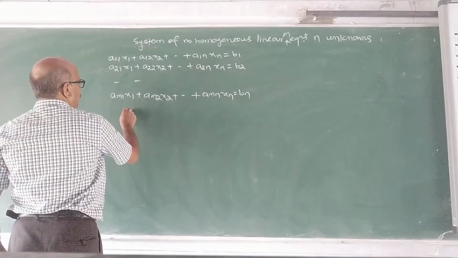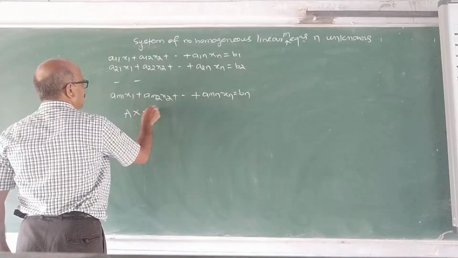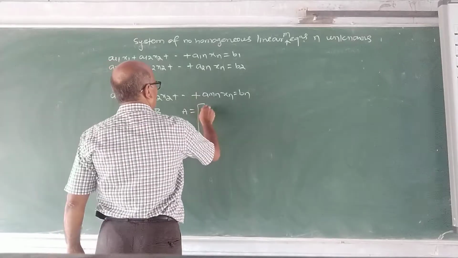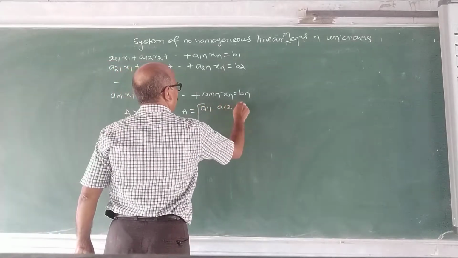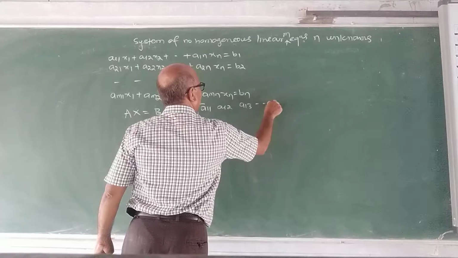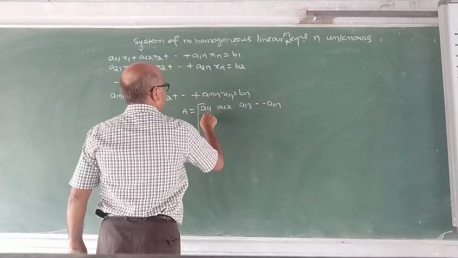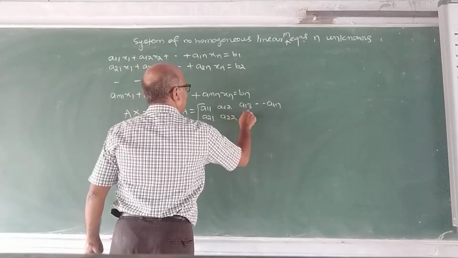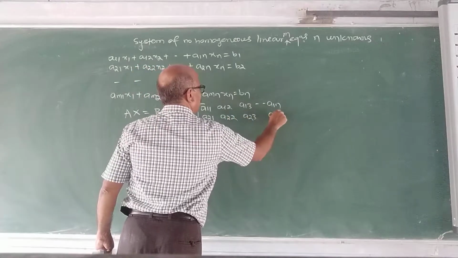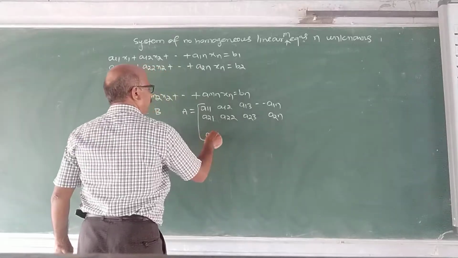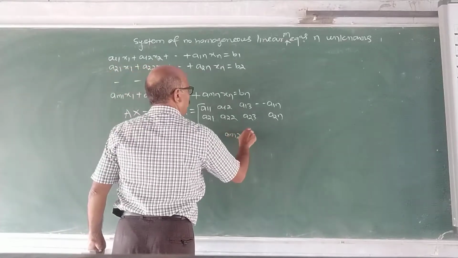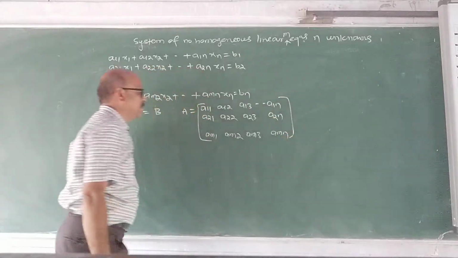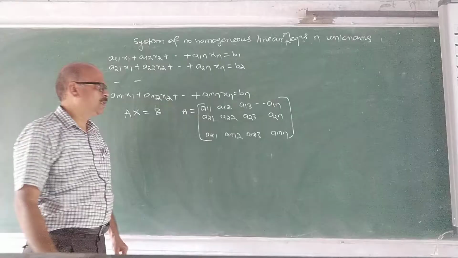Now, the matrix form of the equation is Ax is equal to B. What is A? A is the coefficient matrix: a11, a12, a13, a1n; a21, a22, a23, a2n, and so on; am1, am2, am3, amn. This is A. It is called the coefficient matrix.